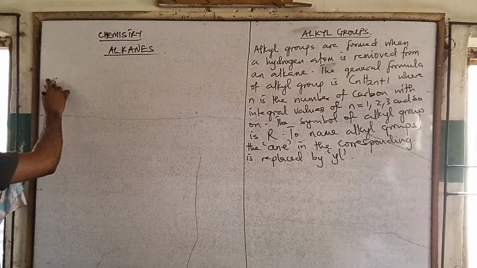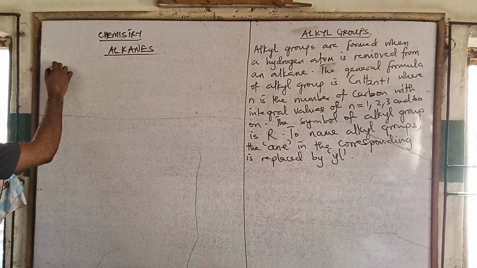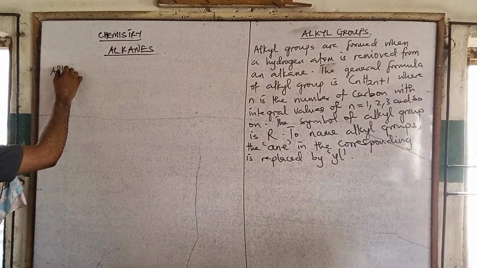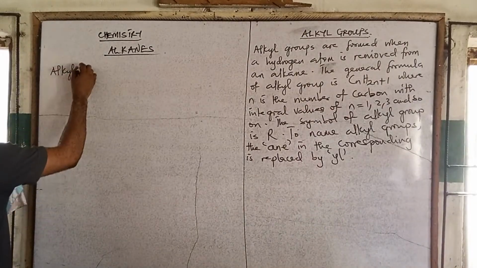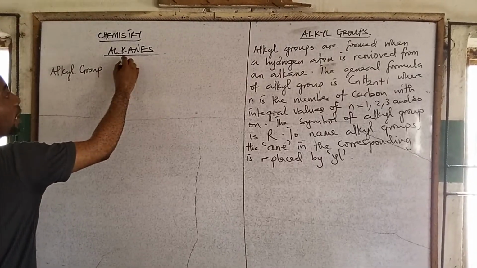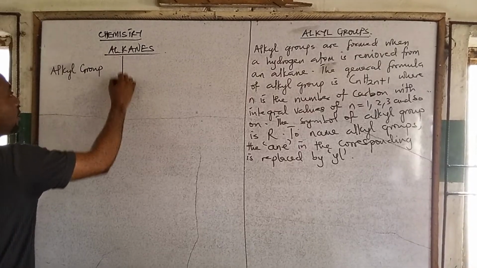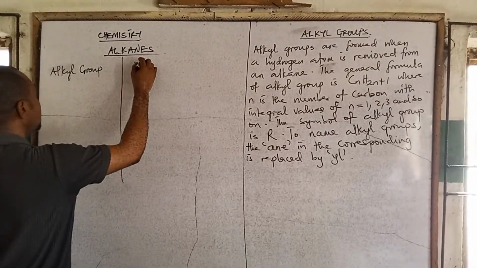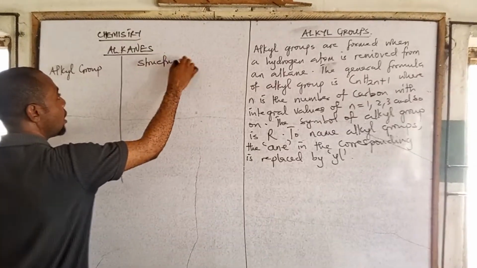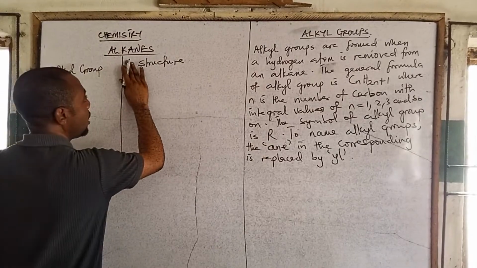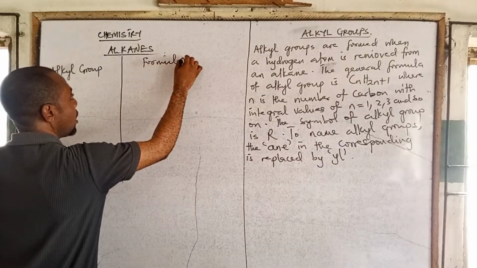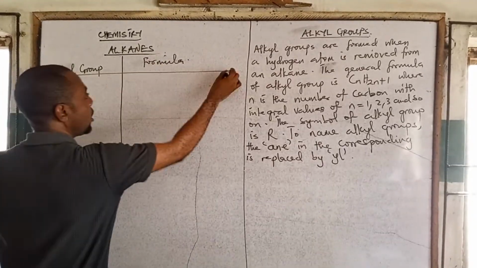We have alkyl group, and then the structure, the formula. Let's use formula, whether structural formula or molecular formula.